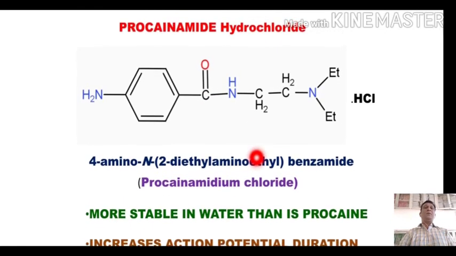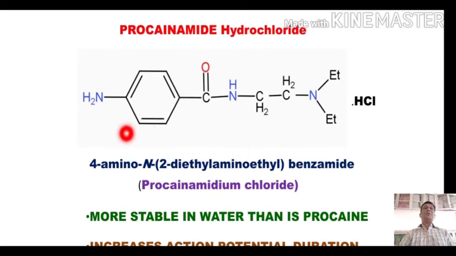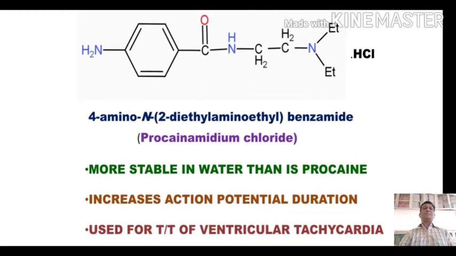The salt which is formed by reaction of this basic nucleus with HCl is called procainamide hydrochloride. In case of procainamide hydrochloride, the hydrogen of HCl moves on to this nitrogen to make it a quaternary nitrogen, and with this it will acquire the positive charge, and the Cl minus, the chloride ion, will be in combination with this positively charged nitrogen. So it will make up procainamide hydrochloride.